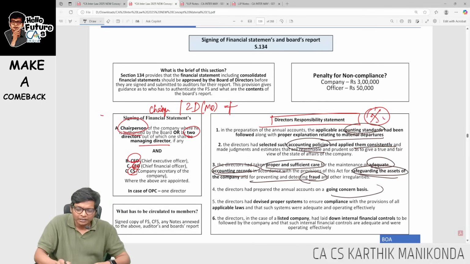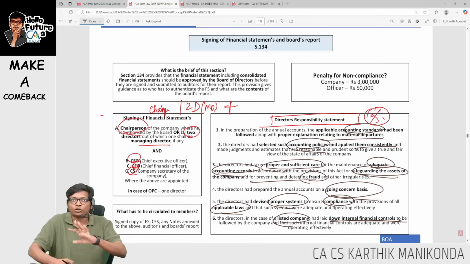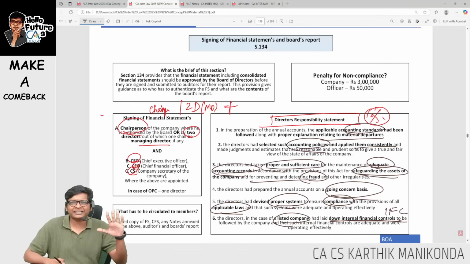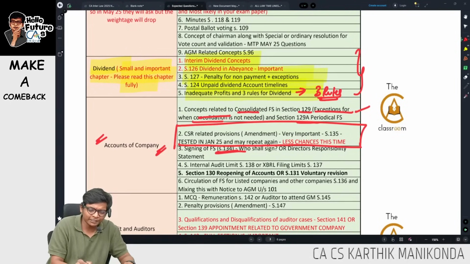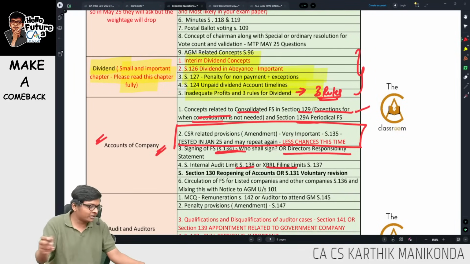FS is prepared on a going concern basis. Then a proper system is there for compliance with applicable laws and regulations. And if it's a listed company, they have laid down internal financial controls. This point, don't expect a case study, guys. If it comes straight away, all the 6 points you have to write if you want to get full marks over here. This is my signing of FS and director's responsibility statement. Next, internal audit and XBRL filing, guys.